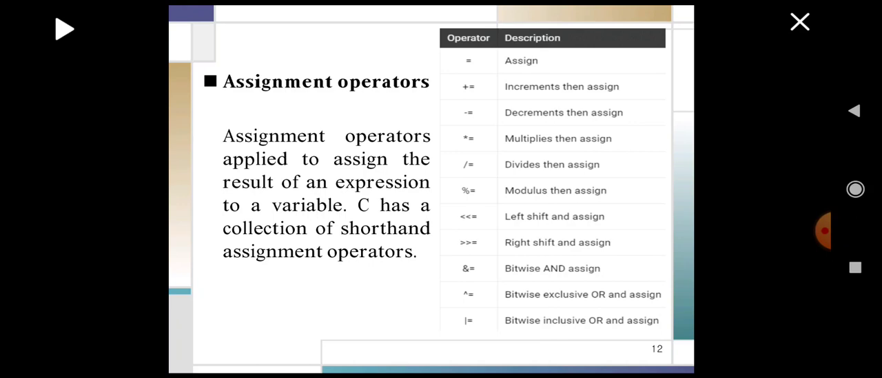Assignment operators apply to assign the result of an expression to a variable. C has a collection of shorthand assignment operators. Some of the operators are assign, increment then assign, decrement then assign, multiply then assign, divide then assign, modulus then assign, left shift and assign, right shift and assign, bitwise AND assign, bitwise exclusive OR and assign, bitwise inclusive OR and assign. Increment and decrement operators are an important one, which are useful operators used to minimize the calculations.